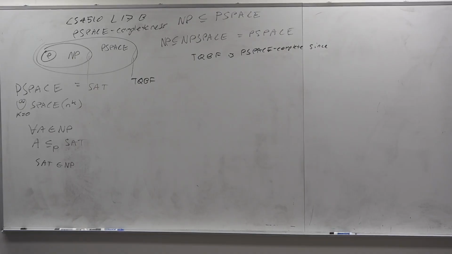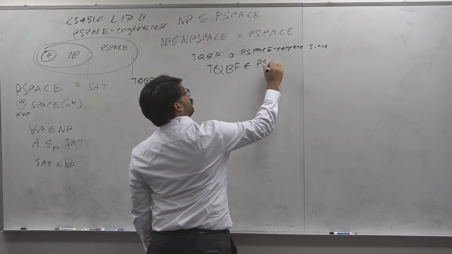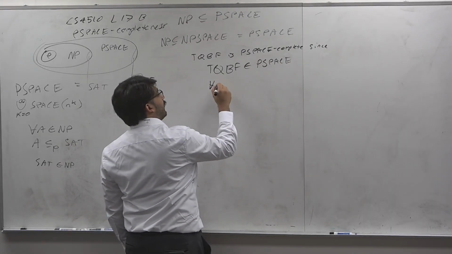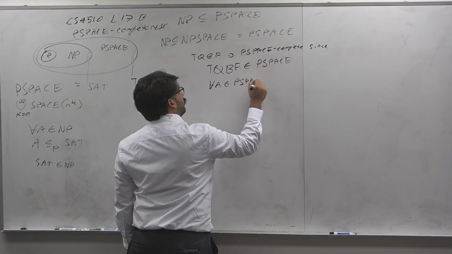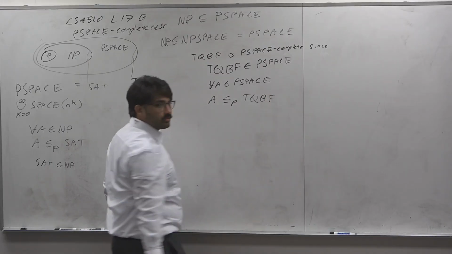It's not in NP. We don't know that. In fact, we'll argue later that if it was in NP, that would imply P-space equals NP. I guess what I'm asking is, the definition of NP-hard and in NP is what makes the problem NP complete. So the definition of P-space complete should just be the same thing, but for P-space. We can put this problem, which we'll talk about soon, in P-space, and also for all A in P-space, we can reduce from A to TQBF. That's what we'll do today.